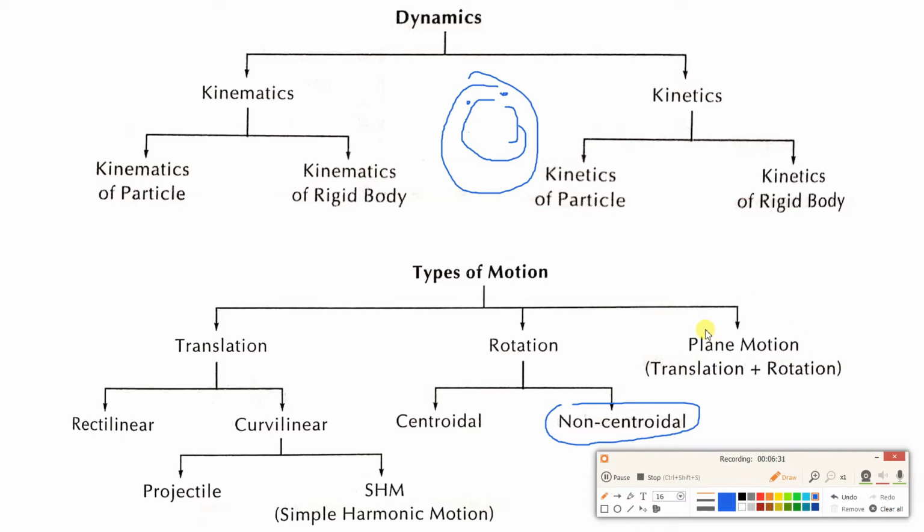Now the next classification, here you can see plane motion is there. It is also known as general plane motion, which is a combination of translation plus rotation. So what are the examples of this plane motion? First one is a point on a wheel of a moving car. So that point will have translation as well as rotation motion. Then the second example is sliding of a ladder from its position against a wall.